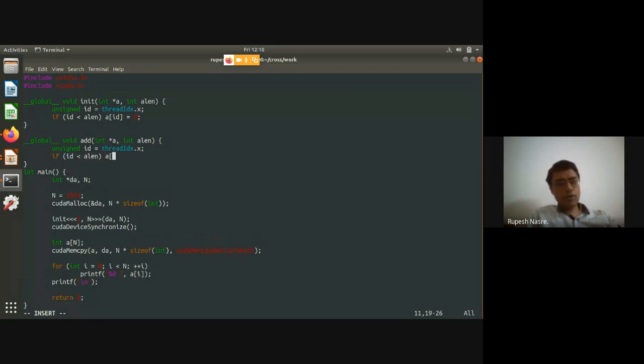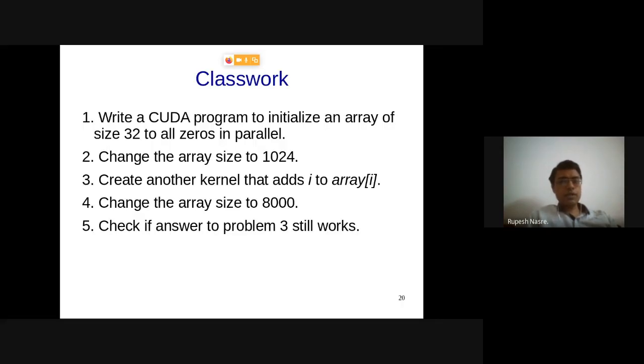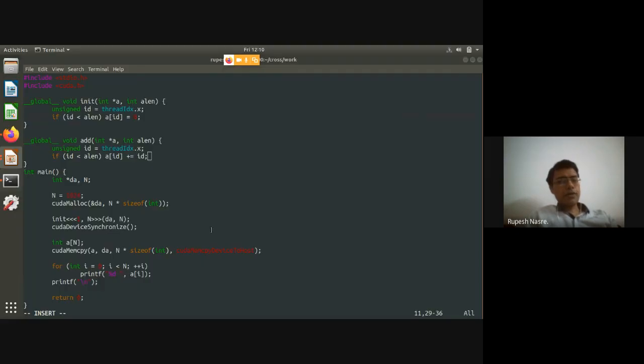Then do a of id plus equal to id, right? So that is what we wanted. That adds I to array of I. So I'm going to use a of id plus equal to id. Since in this case everything is independent and starting from 0, this is the same as a of id equal to id, right? Because it's initialized to 0.